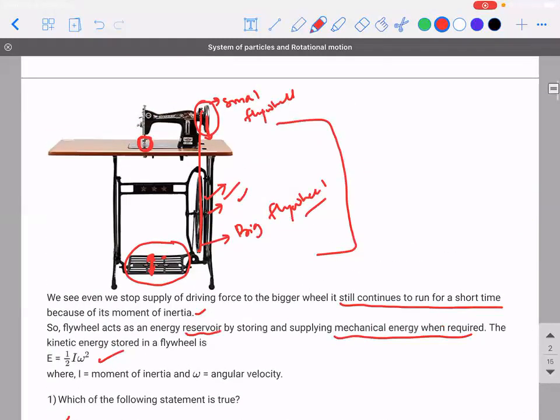Let's think from a practical point of view. If this is in continuous rotation, what would have happened? Let's say the dress has got completely stitched. If it is in continuous rotation, you have not stopped it, what will happen? There will be one particular point where this needle will keep continuously stitching. So what will happen to your dress? Obviously, it's gone.